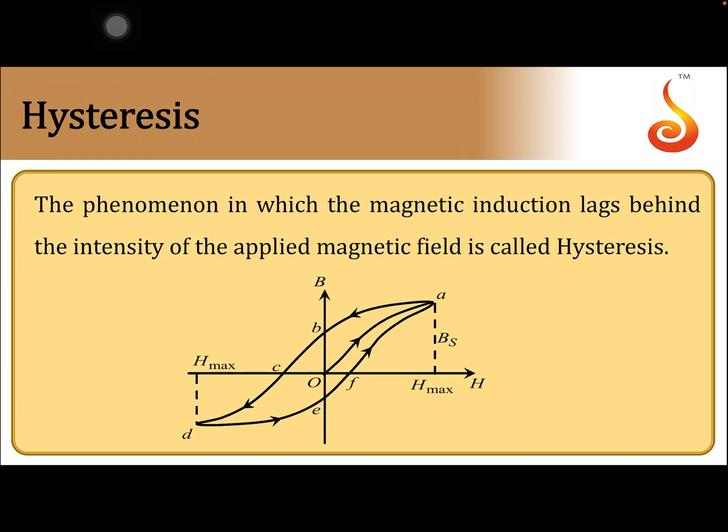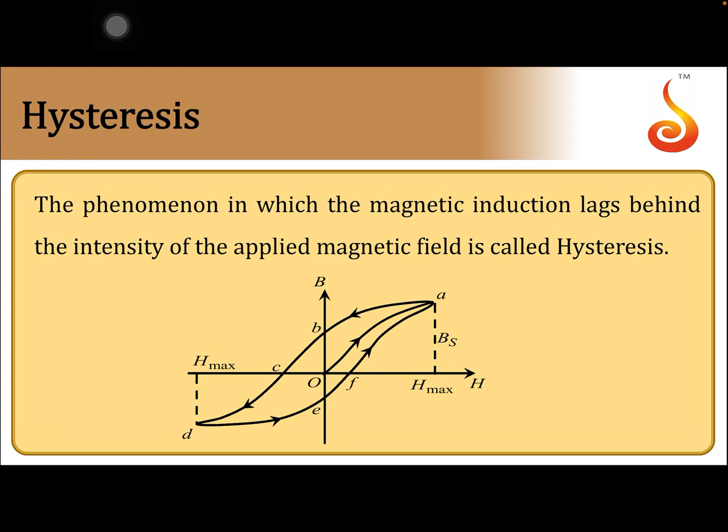Hysteresis. This phenomenon is exhibited by ferromagnetic material, and this property is exclusive to ferromagnetic material. When a ferromagnetic material is taken through a cycle of magnetization and demagnetization, the magnetic induction lags behind the intensity of the applied magnetic field. This lagging behind is called hysteresis. The phenomenon in which magnetic induction lags behind the intensity of the applied magnetic field is called hysteresis.